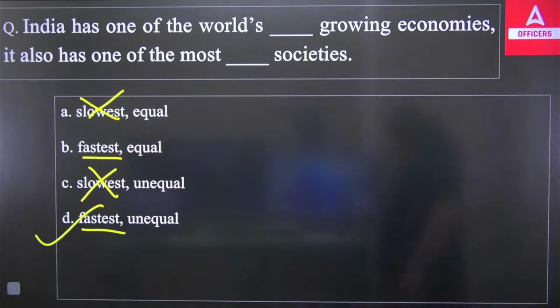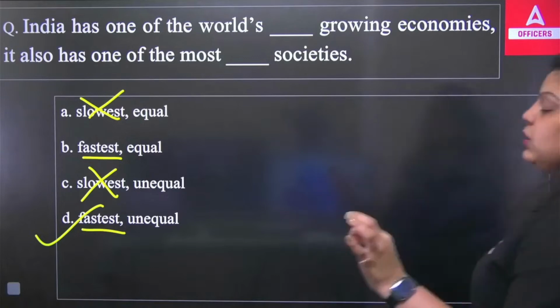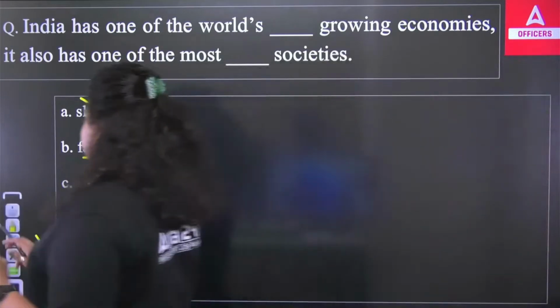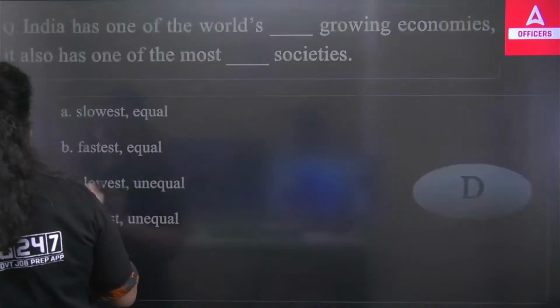We have the most unequal society in the world. So India is the fastest growing economy, but it has what? It has an unequal society, the most unequal society. Okay, so the right answer is D.